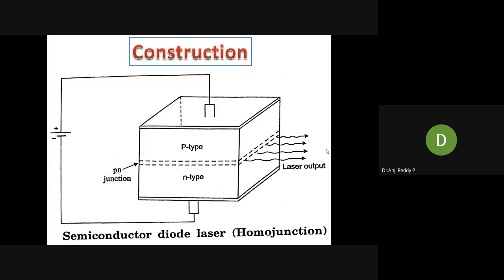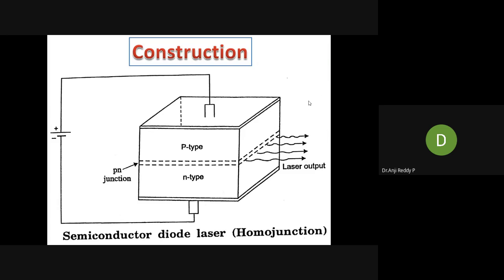Already we have studied that. The second one is the pumping method, the pumping mechanism, which we have also studied. The third one we can call the optical resonator. Remember, in any laser we have three parts: first the active medium, second the pumping mechanism, third the optical resonator. Active medium and pumping method we have already studied. Then what is the meaning of optical resonator?